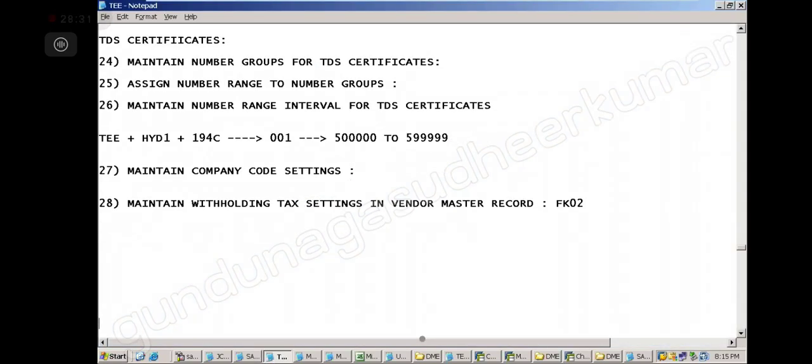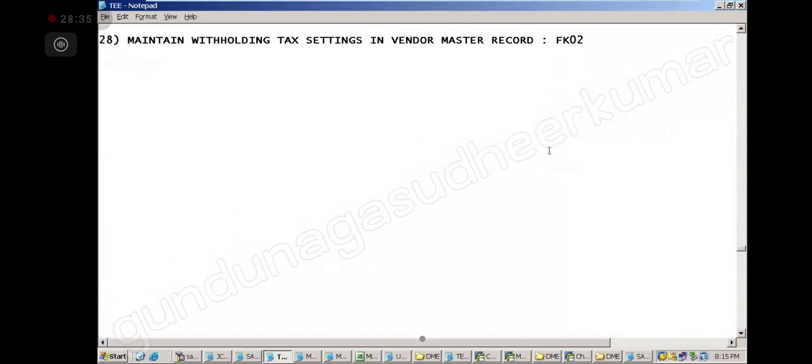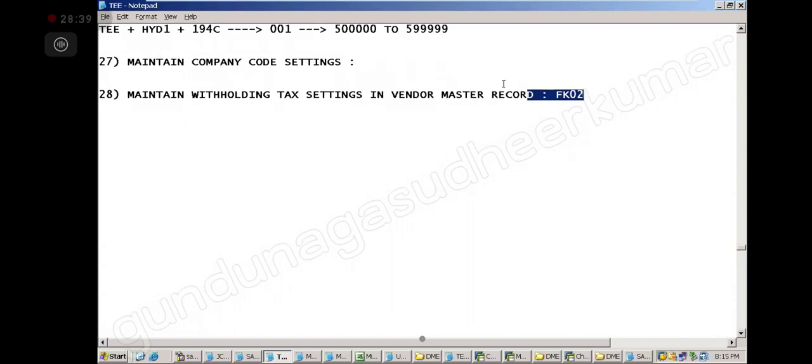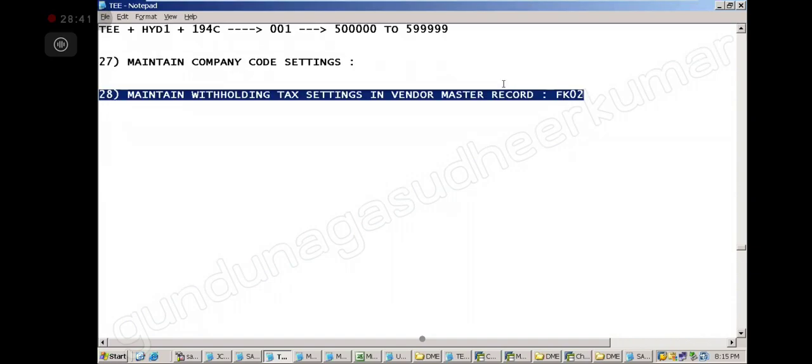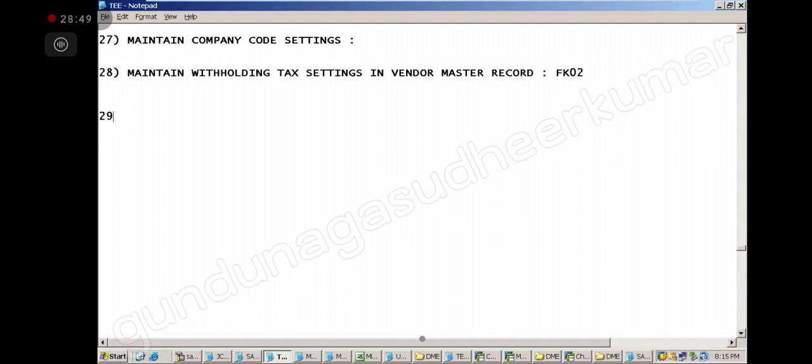Excuse me, sir. The 28 steps which you have done are for one vendor. If there are 1,000 vendors, then... No, this is only one vendor. This is the only step I did at vendor level. All other steps are country level or company code level. Okay? Step number 29. Post vendor invoice